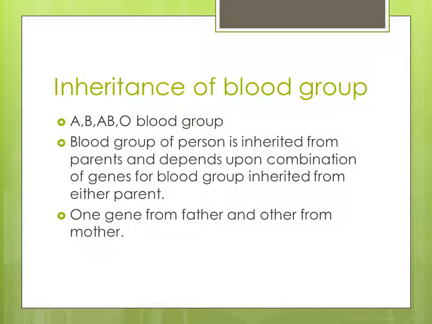Inheritance of blood group. Now as we know, there are 4 types of blood group: A, B, AB and O. Blood group of a person is inherited from parents and depends upon the combination of genes. Blood group is inherited from either parent, one gene from father and the other from mother.